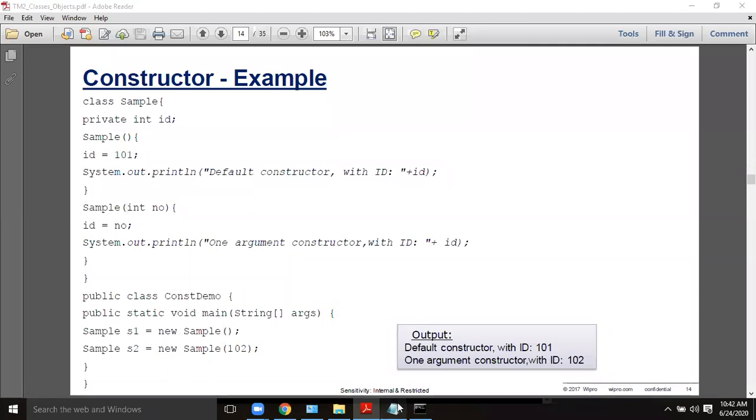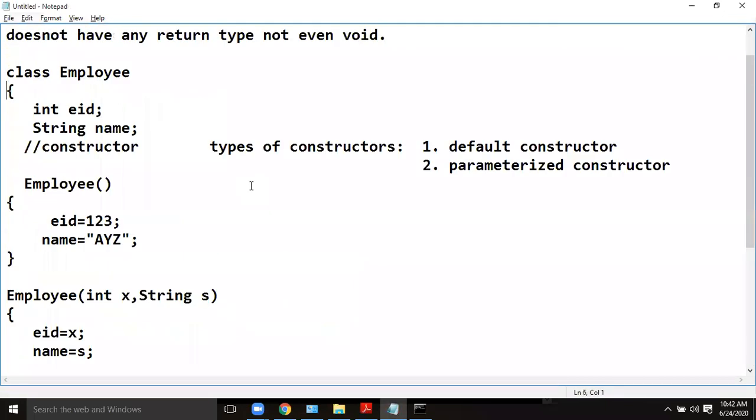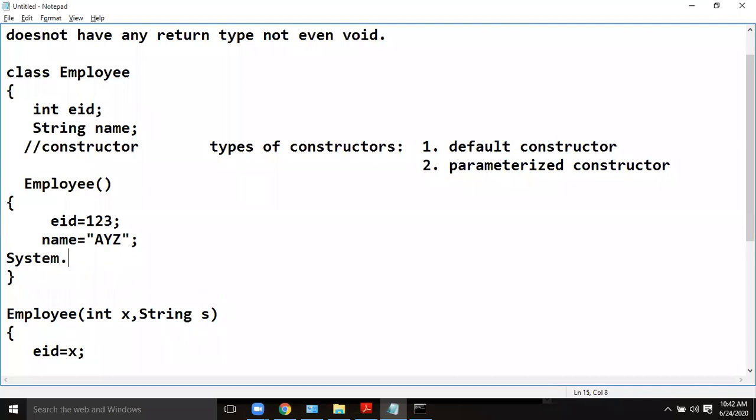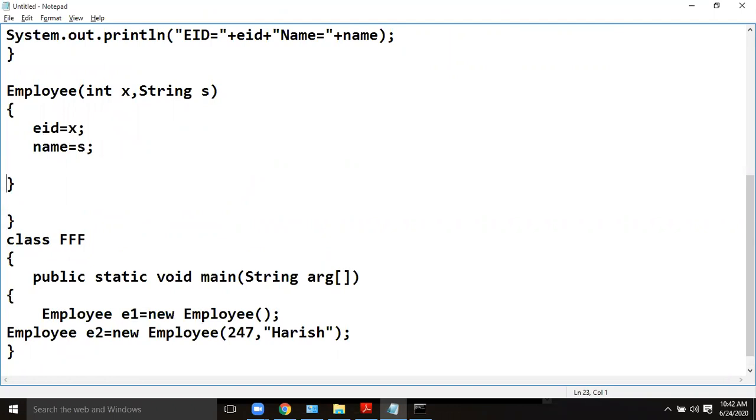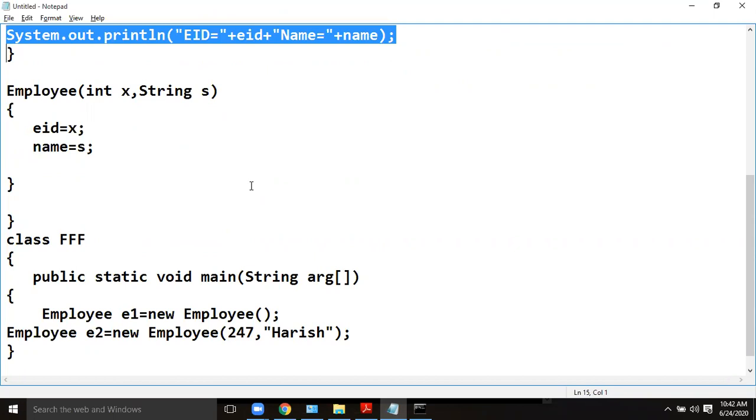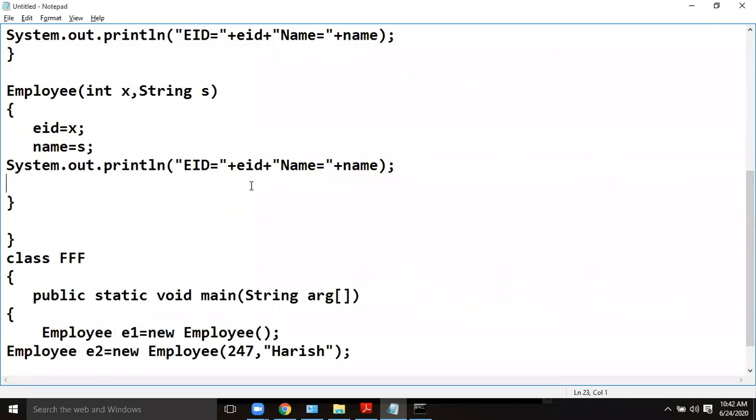If you want, we can run this program. System.out.println, like this we can give, and for this let us test.